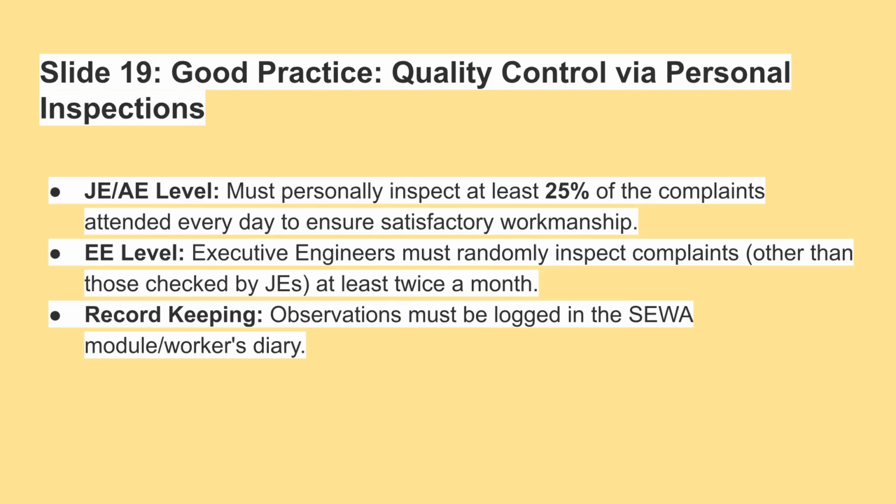Quality control requires personal inspections. JEs and AEs must personally inspect at least 25% of attended complaints daily. Executive engineers must randomly inspect complaints at least twice a month. All observations must be logged in the SEWA module or worker's diary.